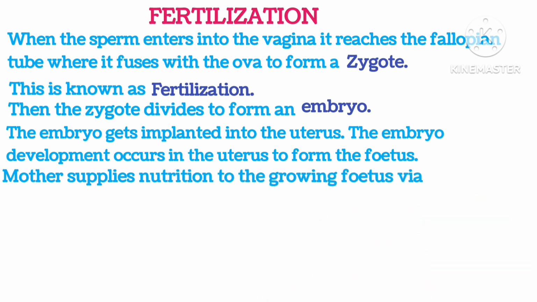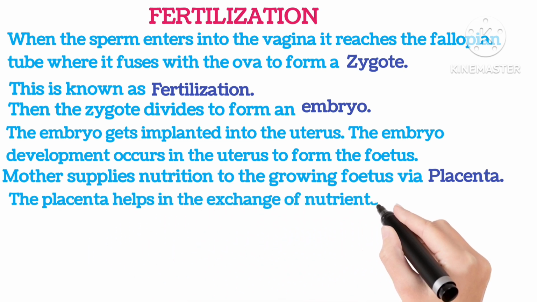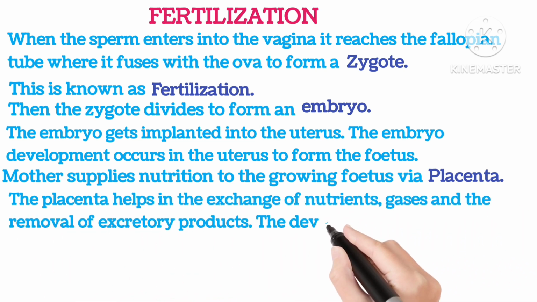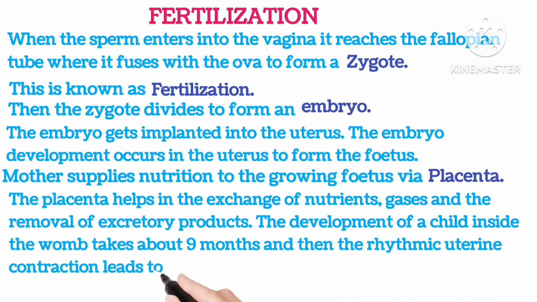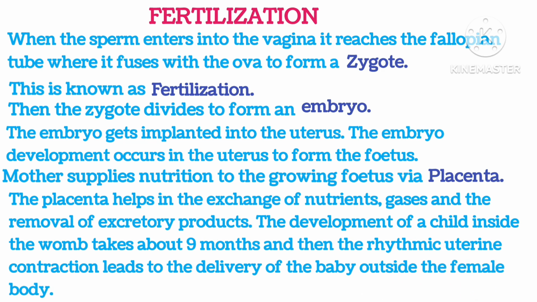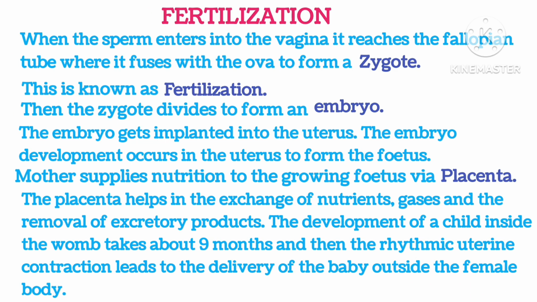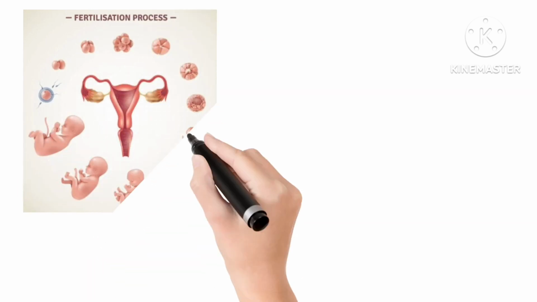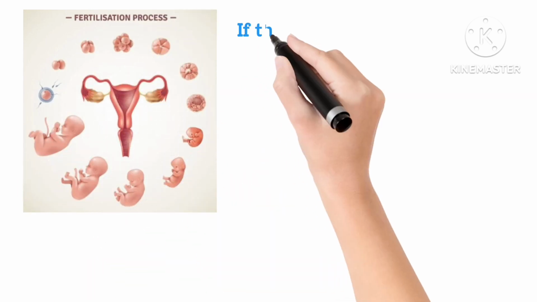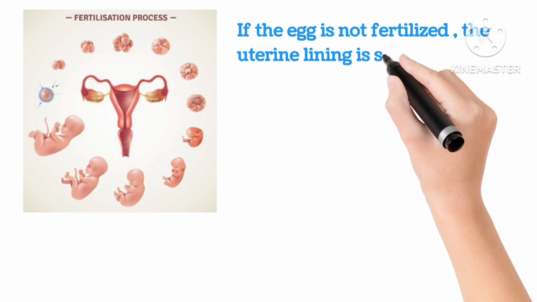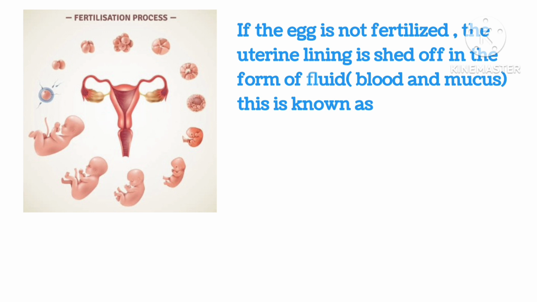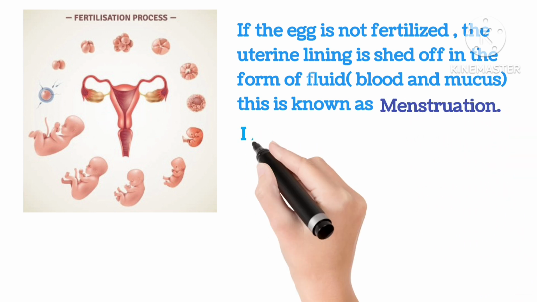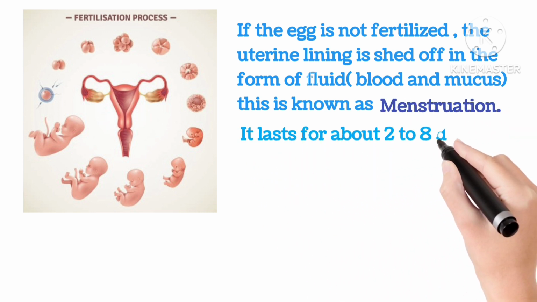Mother supplies nutrition to the growing fetus via the placenta. The placenta helps in the exchange of nutrients, gases and removal of excretory products. The development of the child inside the womb takes about 9 months, and then rhythmic uterine contractions lead to the delivery of the baby outside the female body. As you can see, the fertilization process. If the egg is not fertilized, the uterine lining is shed off in the form of fluid, which is blood and mucus, and this is known as menstruation. It lasts for about 2 to 8 days.